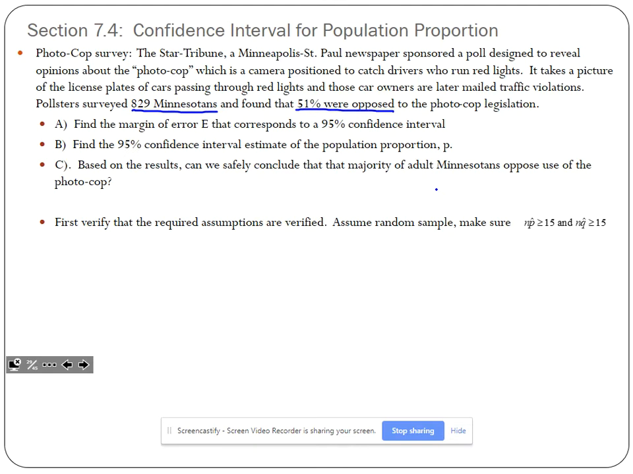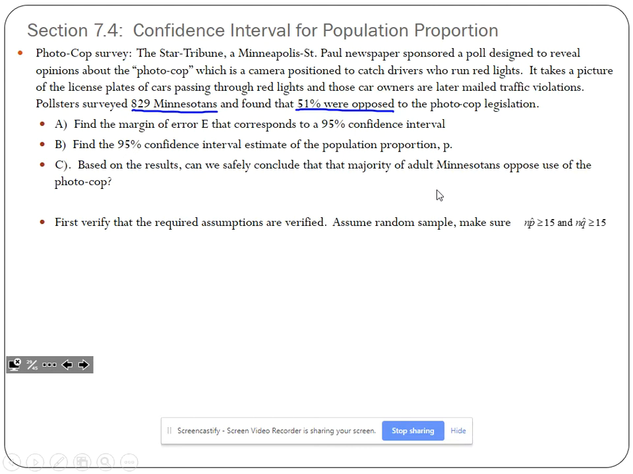So we want to find, basically part B, the 95% confidence interval estimate of the population proportion P. We're trying to find the 95% confidence interval of all Minnesotans and how they feel about photocop.